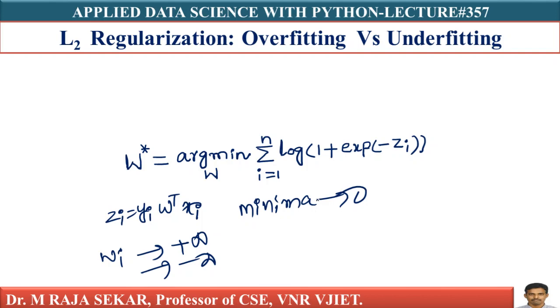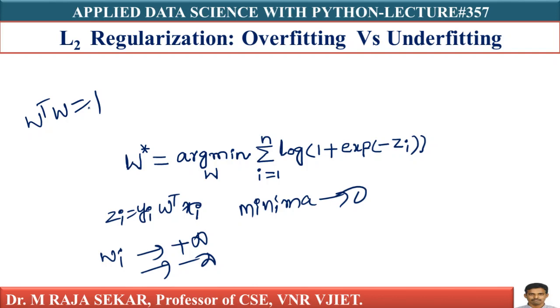We missed one key aspect, which is that W is normal to the hyperplane. What does normal to the hyperplane mean? It basically means that it has the property W transpose W equal to 1. We did not use it anywhere. This is one key aspect that we did not put in the optimization problem.